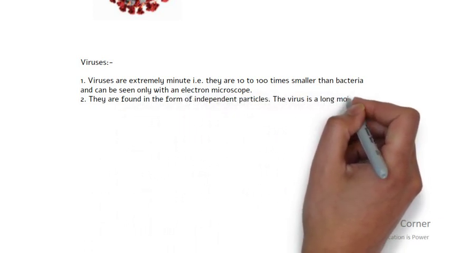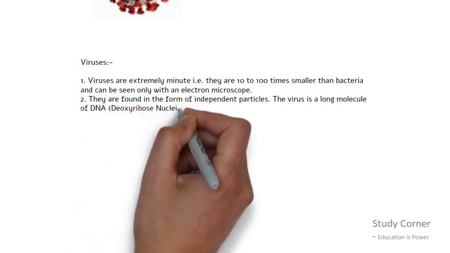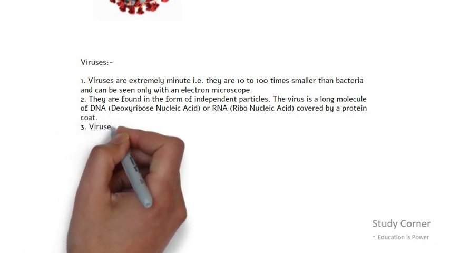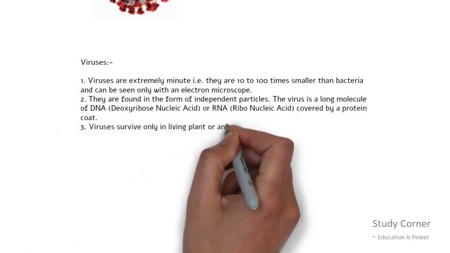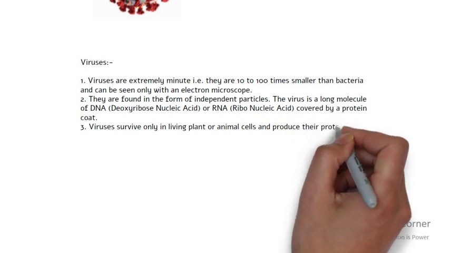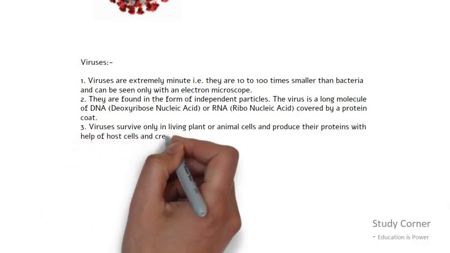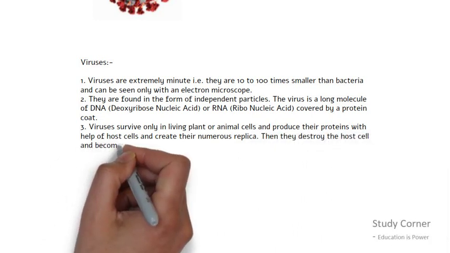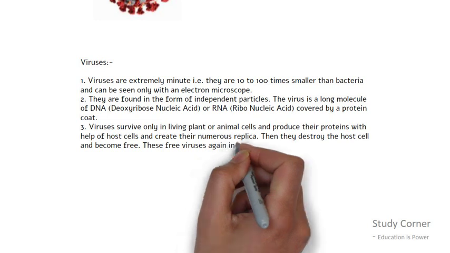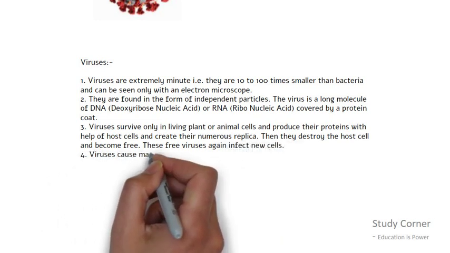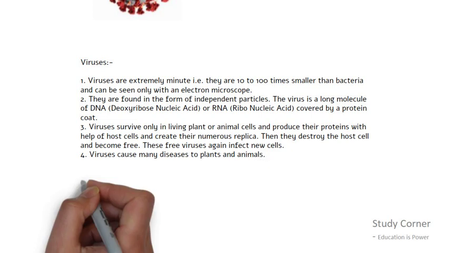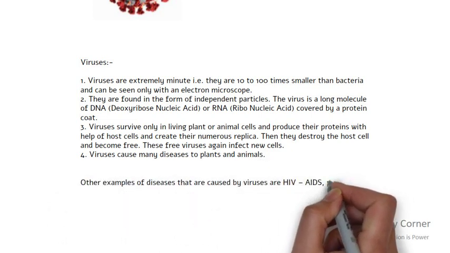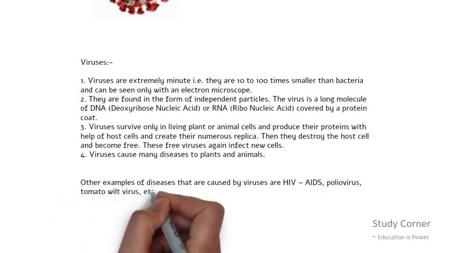Viruses survive only in a living plant or animal cell and produce their protein with the help of a host cell and create numerous replicas. Then they destroy the host cell and become free. These viruses again infect a new cell and the cycle repeats. Viruses cause many diseases to plants and animals, and one of those diseases is the major reason why we had lockdown in this world for the last 2 years. Other examples of diseases that are caused by viruses are HIV, AIDS, polio, tomato wilt virus, etc.